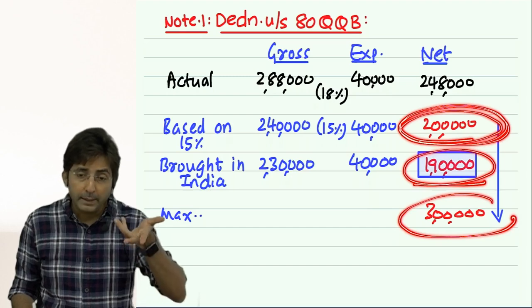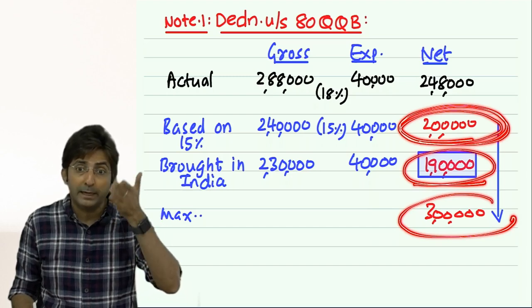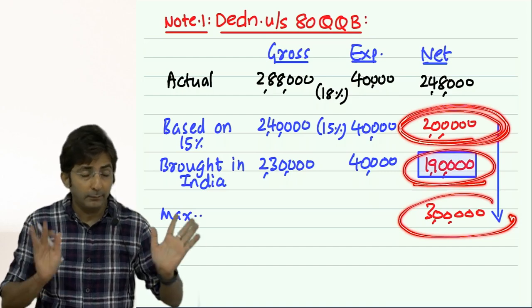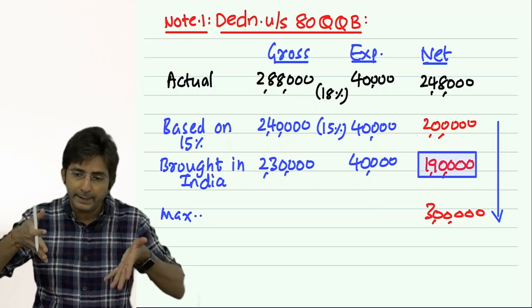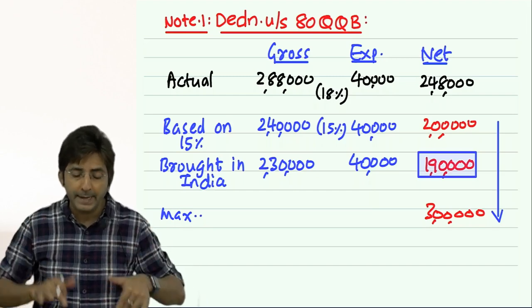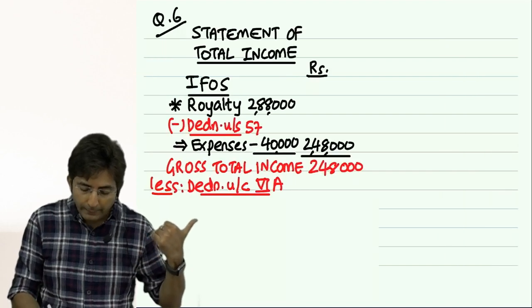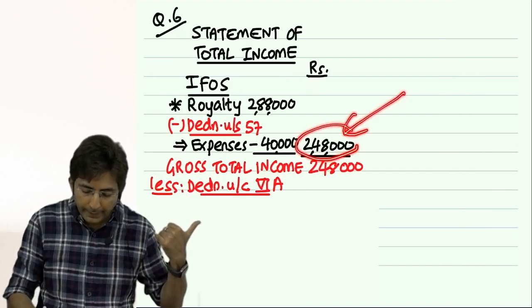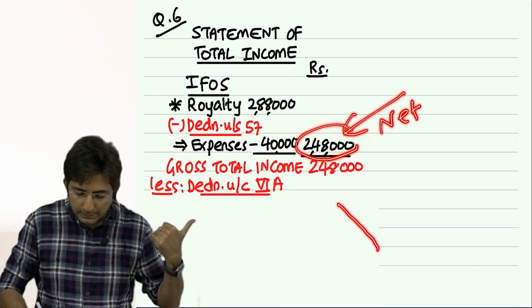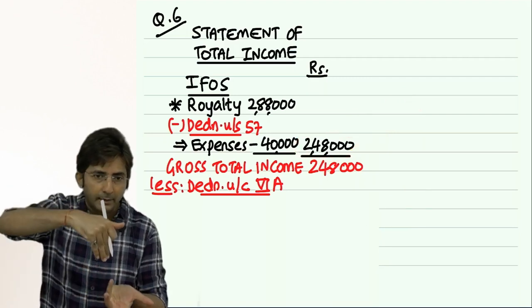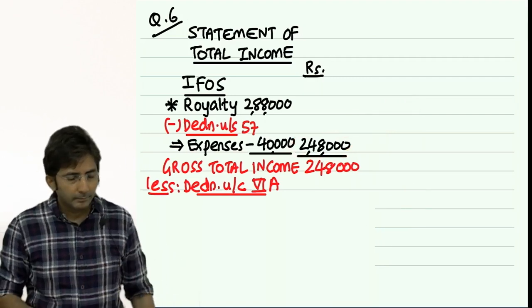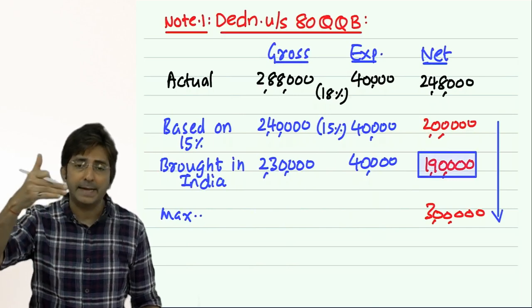Here the main tricky point was, don't forget to net off the expense. The given figures are gross, gross, gross. But we will have to make it net, net, net. And why make it net? Because in the 5 heads, the amount which you included is net. So deduction will also be based on net. When you include only net, so minus also net. So this net thing doesn't strike.